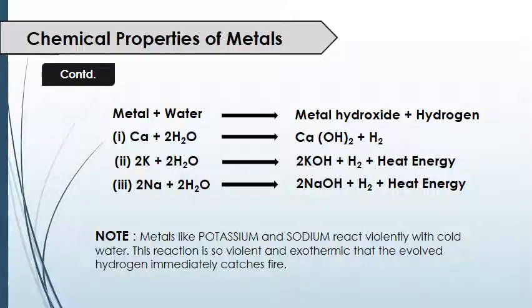Some metals like potassium and sodium react violently with cold water, as you see in the last picture. This is highly exothermic, and due to evolution of hydrogen gas, it immediately catches fire. That's why it reacts violently.